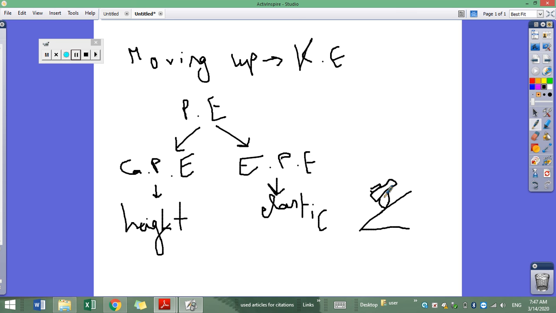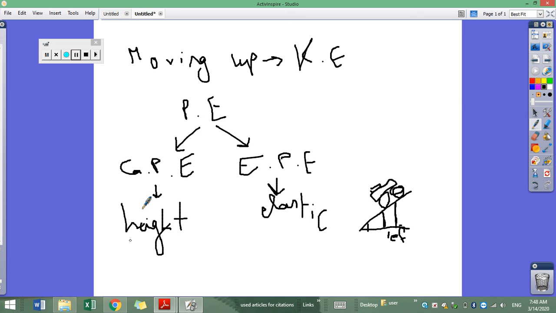If we take this horizontal line to be the reference, then the height of the car as it moves upwards is increasing. See, it was initially here, then it moved upwards, this became the height. Then moving still upwards, the height increases.